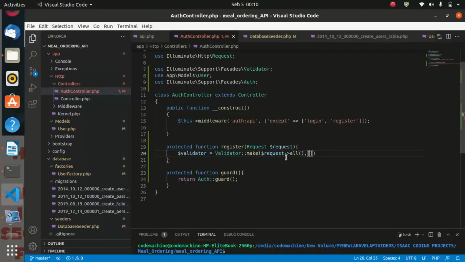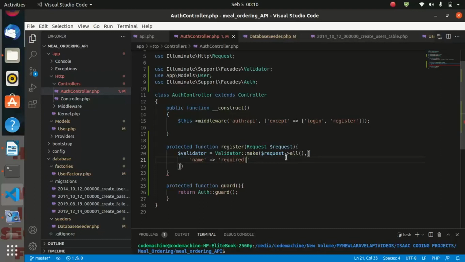And this one is going to be an array. So the first value to validate, we shall be validating the name. So we shall say that the name is required. So user must put in the name.